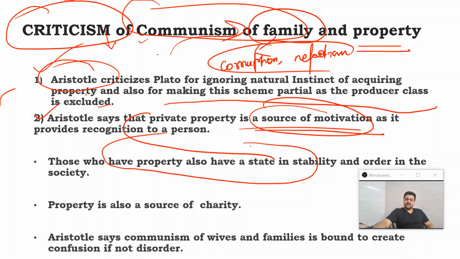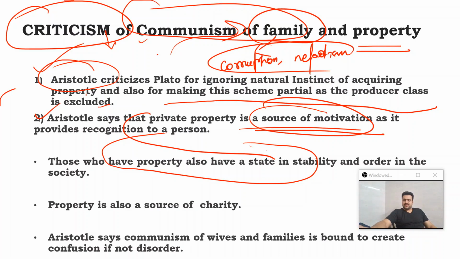Why are those kind of people who do not own any property indulging in vandalization of property? Only because they do not own anything, so vandalization of property is not going to affect them in any way. The people who own property also have stakes in stability, peace, and harmony.